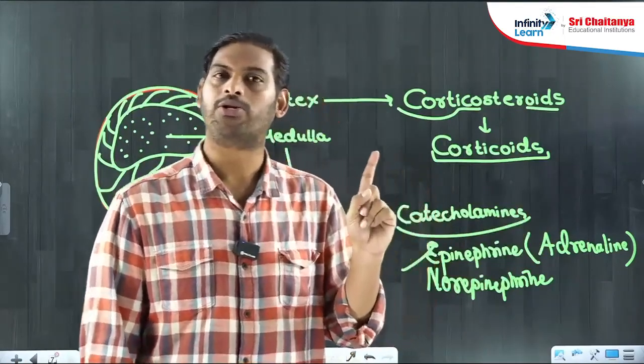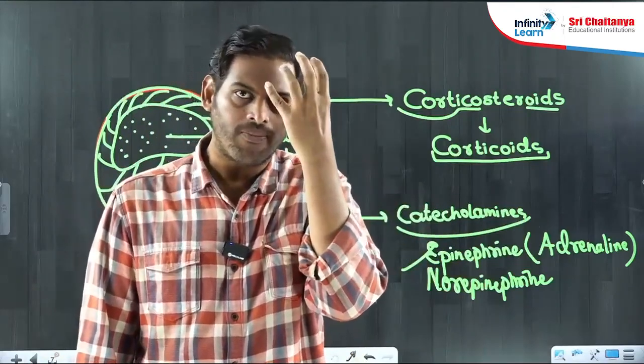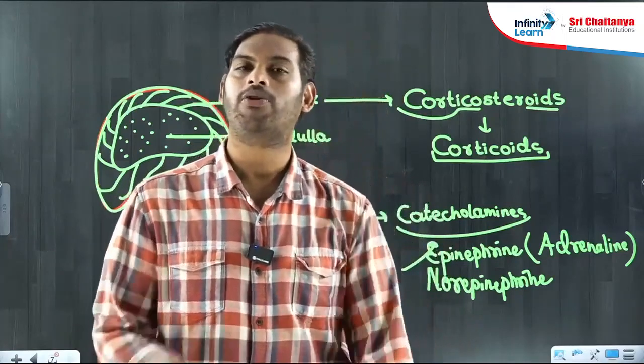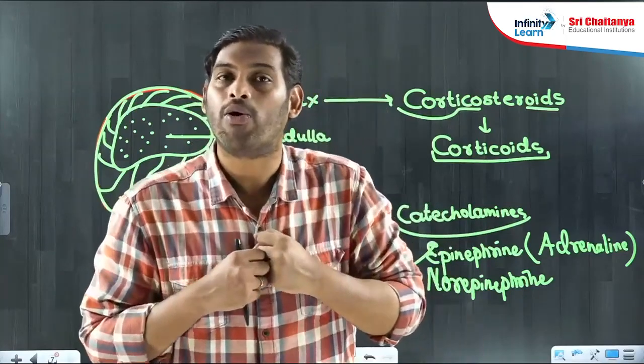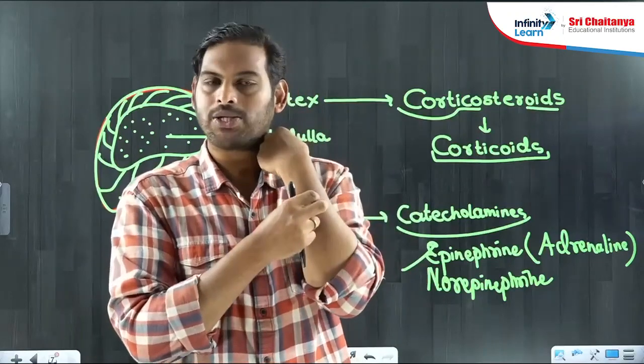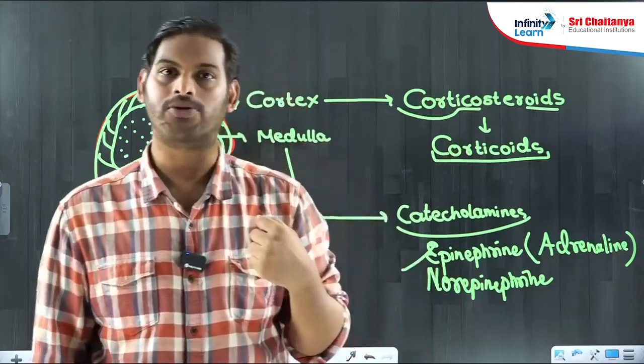This hormone is responsible for your pupillary dilation. You can see much more clearly. This hormone is responsible for piloerection. Guys, body hair, pilus, it will erect, it will stand like this. What do you call this? Goosebumps.